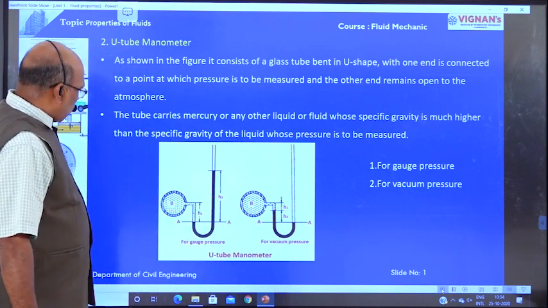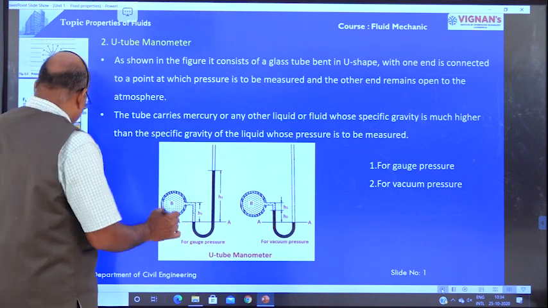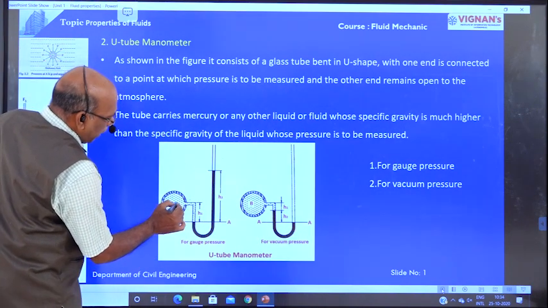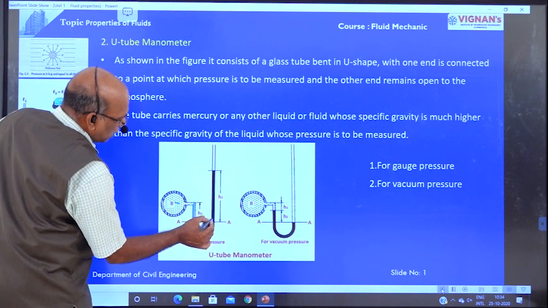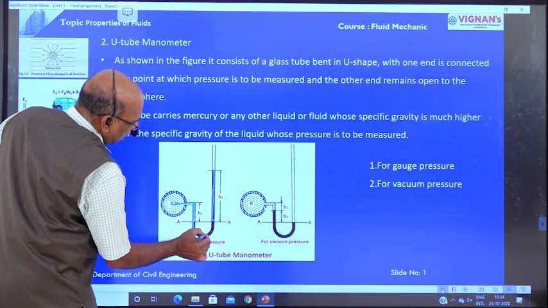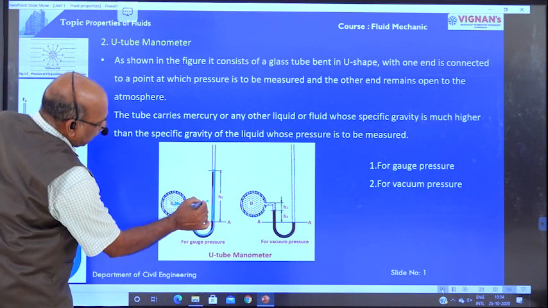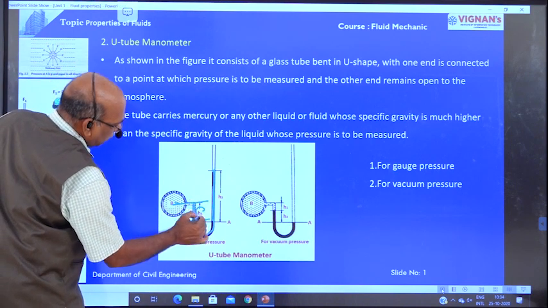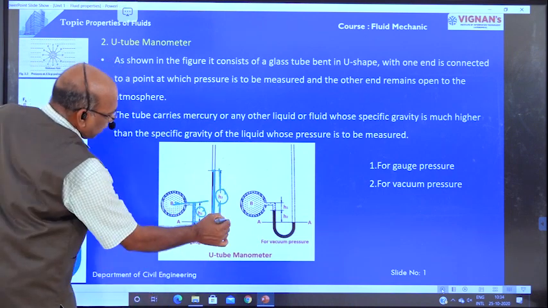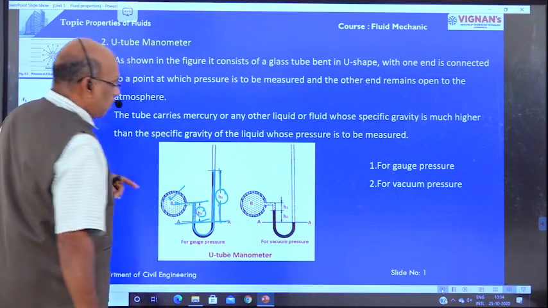Right? Now, what is happening? Because of the connection of one end of the U-tube to the pipe, and the high pressure in the pipe, the liquid is moving like this. The liquid moves in this direction, and automatically the mercury moves in this direction. Here, this is the level h1, that is the liquid level. This is the level h2, this is the mercury level. This is the datum line AA. Now we are going to determine the pressure at point B, which I will explain later.